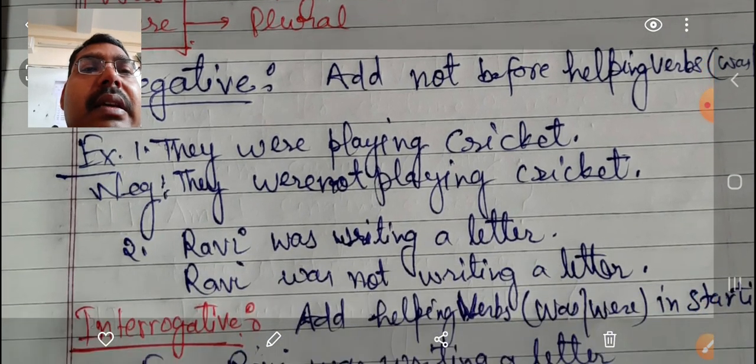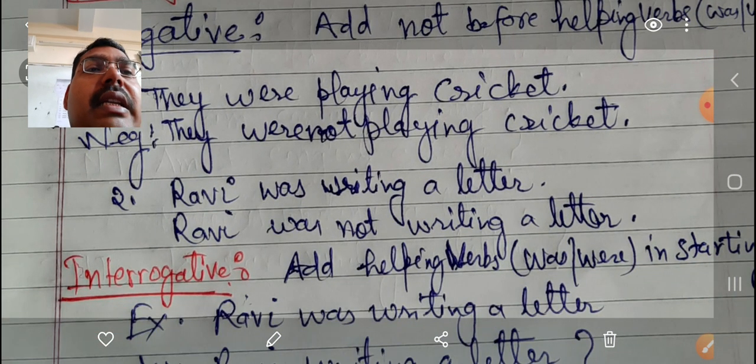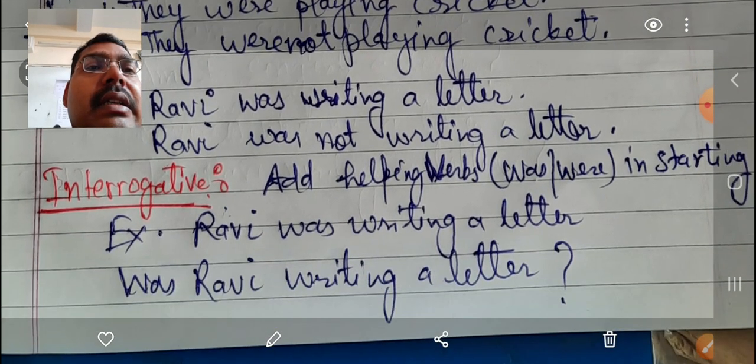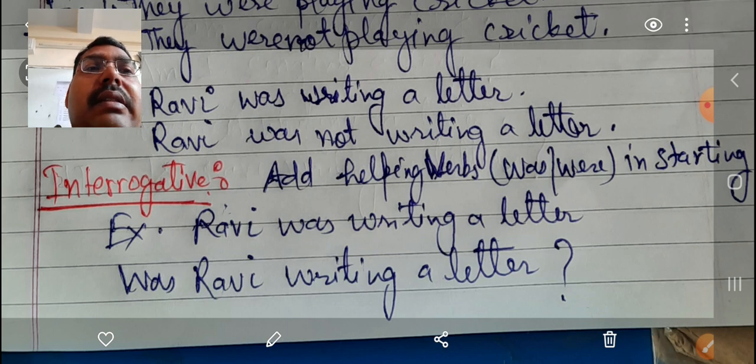In the same way, Ravi was writing a letter. So, Ravi was not writing a letter. If you need to make interrogatives, then add the helping verb was or were at the start, the same way as we did in the present.